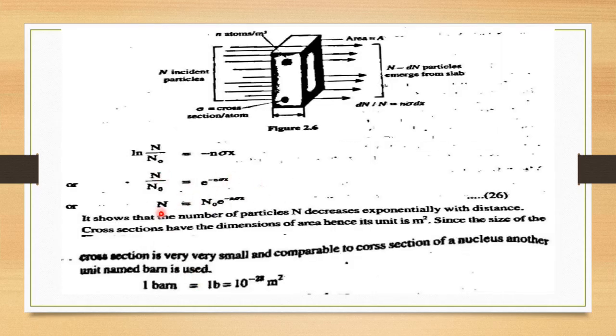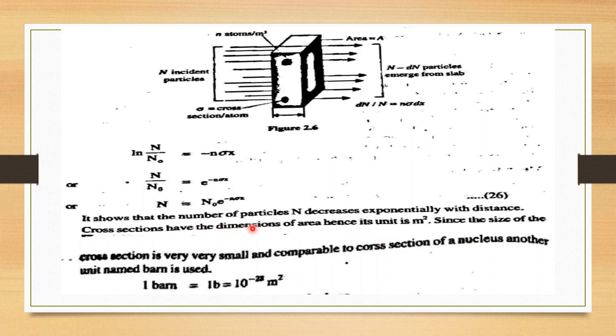On solving, you get n is equal to n0 e raised to minus n sigma x. It shows that the number of particles n decreases exponentially with distance. The negative sign is here, so there is an exponential decrease in the number of particles.